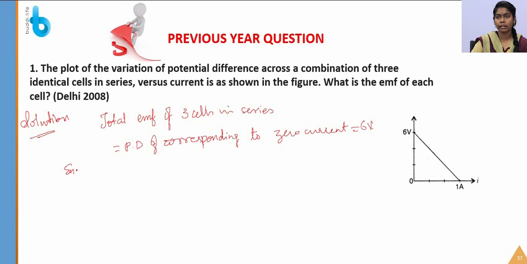So the EMF of each cell is equal to 6 by 3. 6 is representing the voltage and 3 is representing the number of cells. So that is 2 volt. The EMF of each cell is 2 volt.